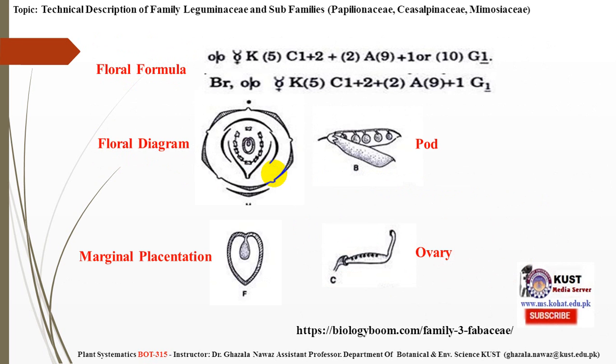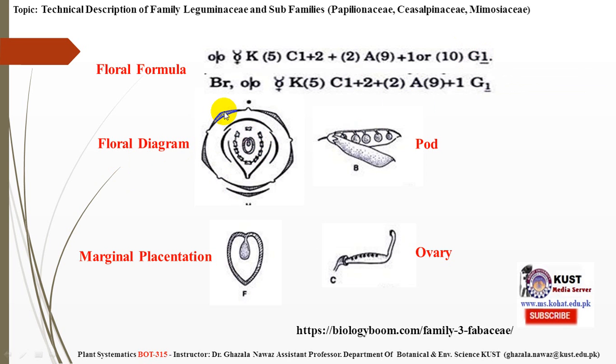This image shows the characteristics of the family Papilionaceae: it is zygomorphic, bisexual, calyx 5 fused, corolla is papilionaceous, that is, a single vexillum, 2 wings, and the two keel or carina. Androecium 10, 9 fused, 1 free, and gynoecium is superior and all other parts are inferior. The floral diagram is the depiction of the floral formula.